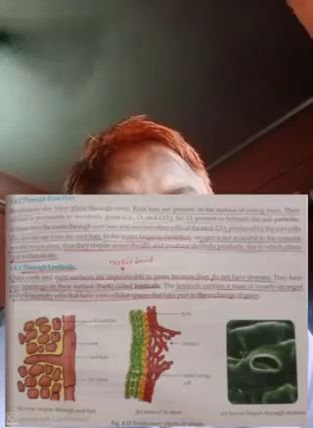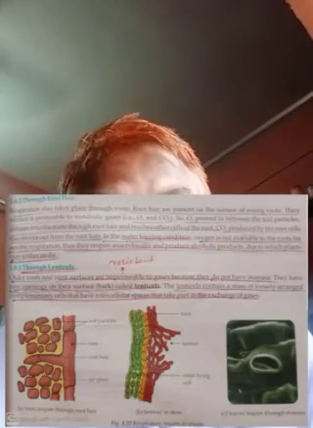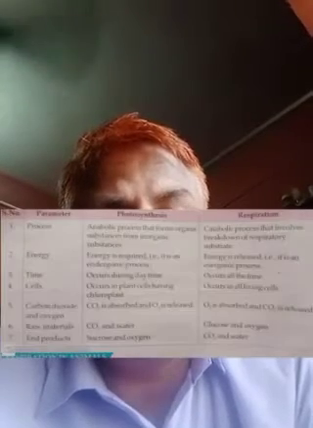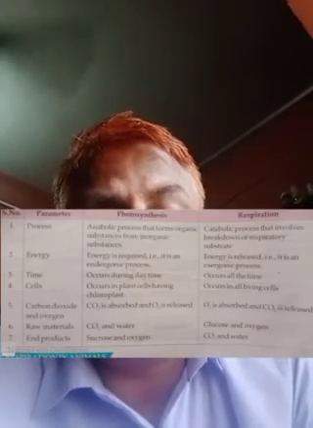Photosynthesis occurs in plant cells having chloroplasts, and respiration occurs in all living cells. Respiration occurs in all living cells. So you can easily do the comparative study. Here it is shown to you in the table.